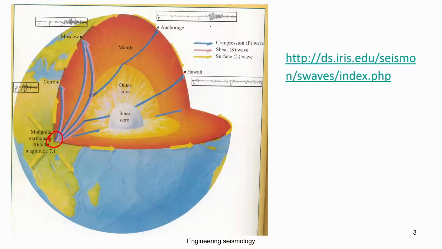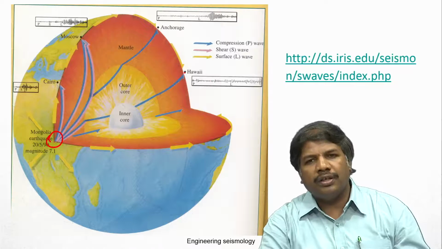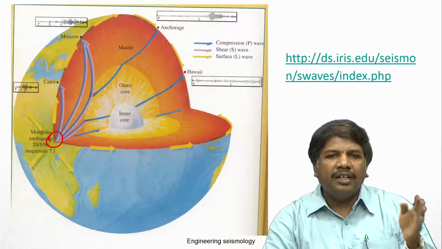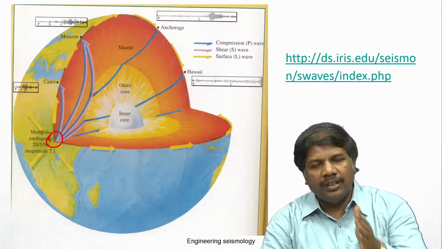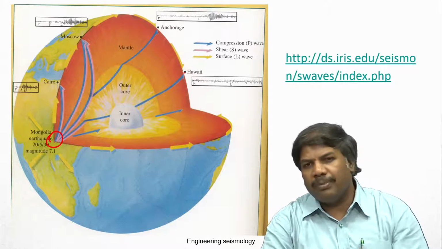Then you will have the surface wave, which travels on the surface. Similarly, at this place again you will find a P wave, you do not find an S wave, but you find the L wave. So depending upon the place where you are located and where the earthquake is originating, you will be able to see that a particular type of wave is dominating. So this is very important information.